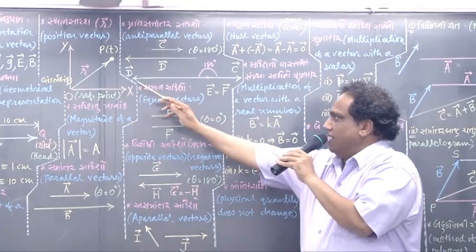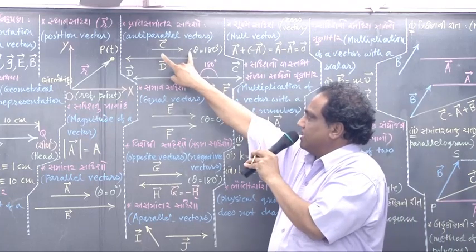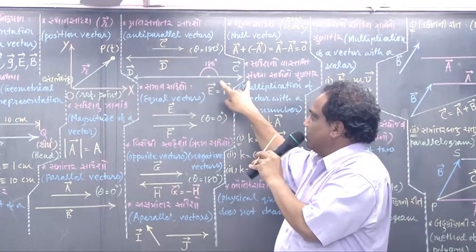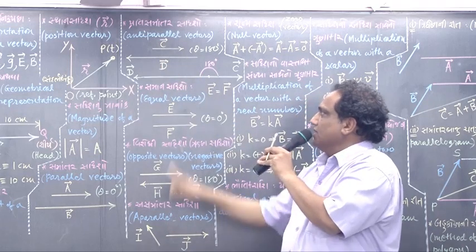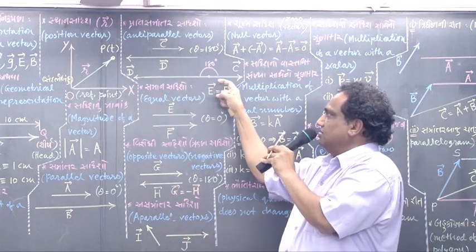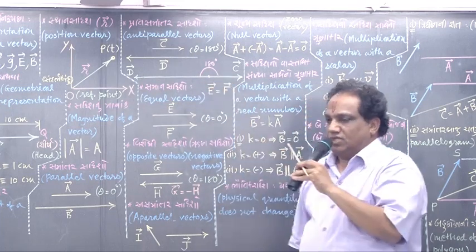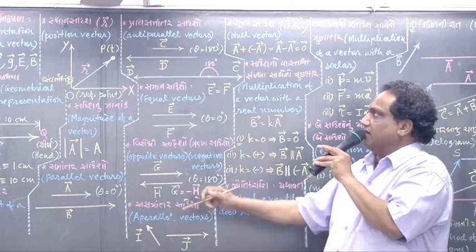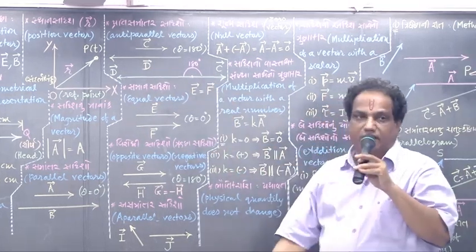On the same line, you just place both the vectors. Say this vector I am shifting from here to here, and this vector D also from here to here. This is towards east, this is towards west. What is this angle? 180. So remember, the angle between anti-parallel vectors is 180 degree.